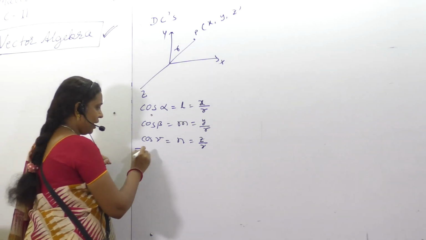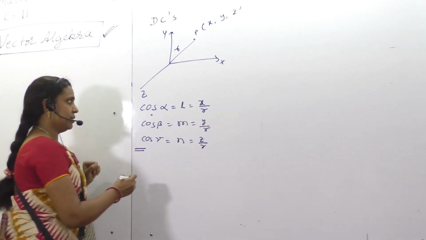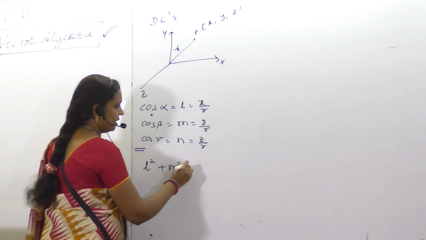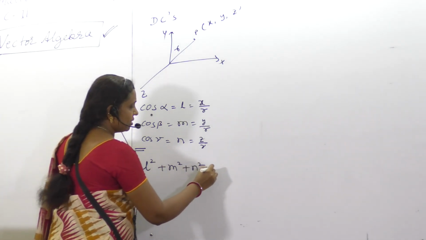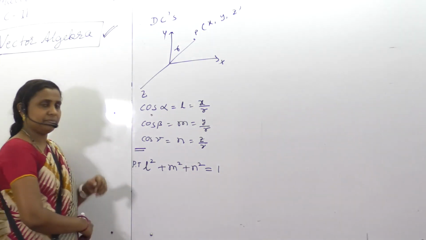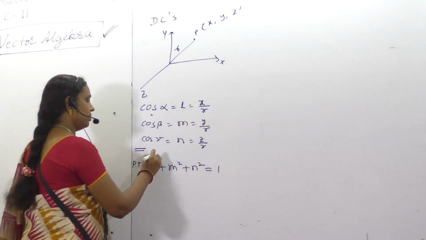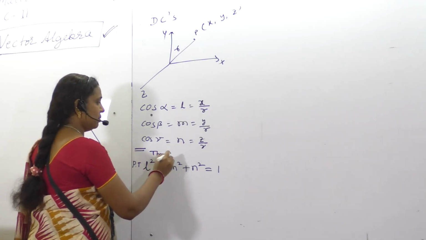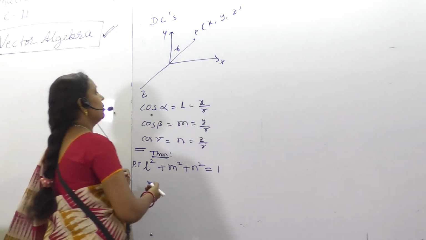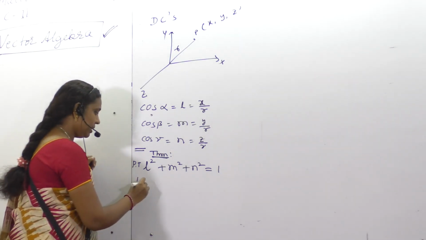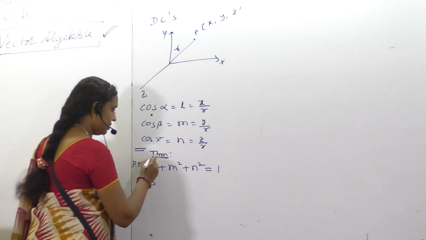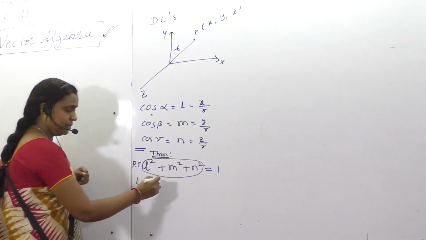So here we have to derive one theorem that is very simple: L square plus m square plus n square is equal to 1. Prove that. We will try to prove this theorem. Let me take the LHS.